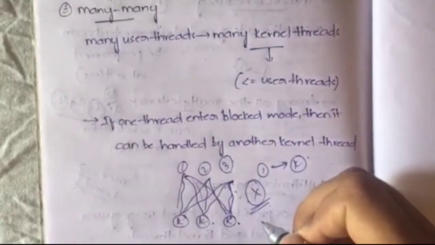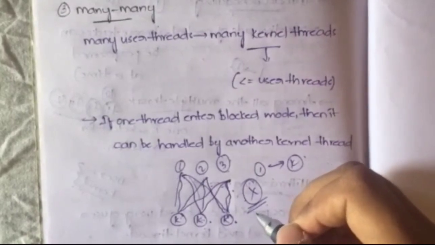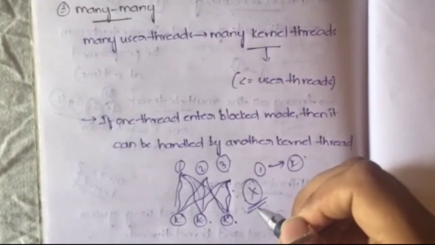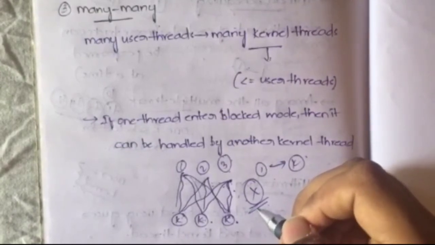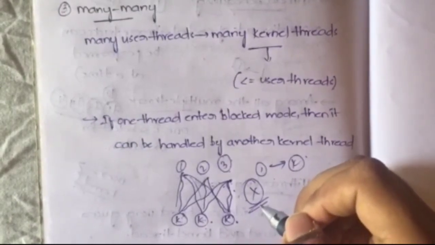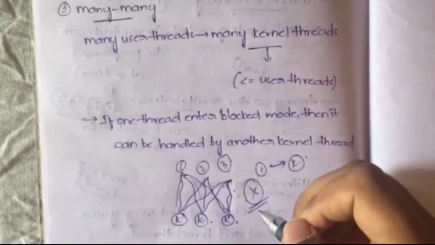Okay, this is about thread scheduling and the concept of threads and multi-threading models. In multi-threading models, you have 3 models: one-to-one, many-to-one, and many-to-many. In these 3 models, you will have a number of combinations among user threads and kernel threads. Okay, thank you.